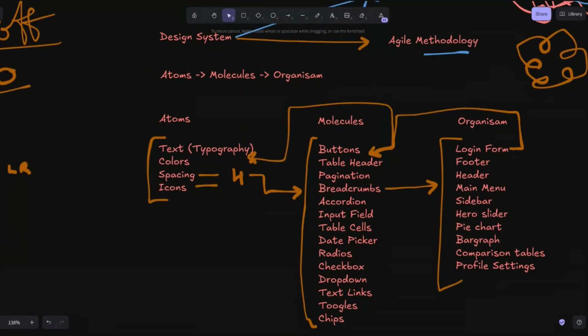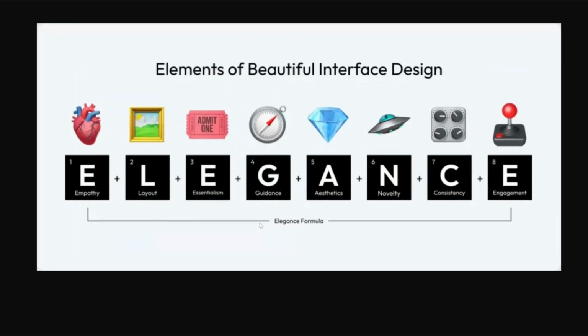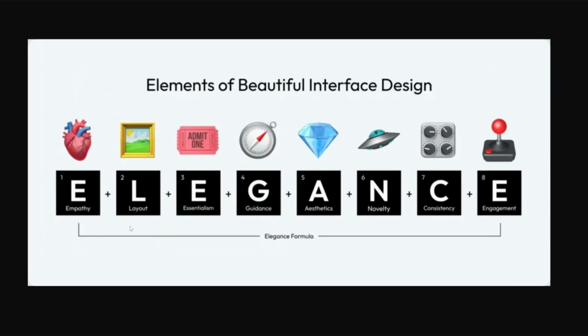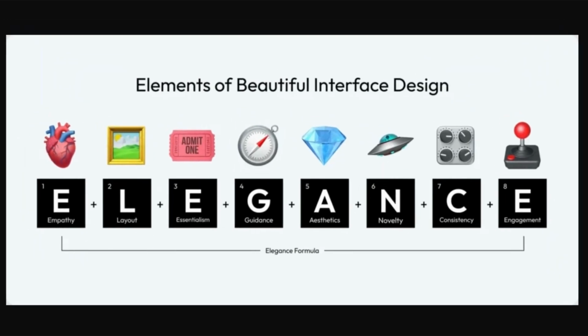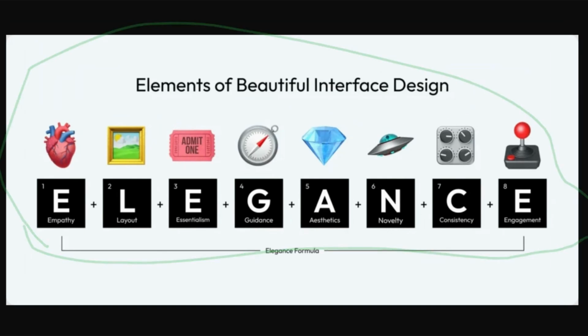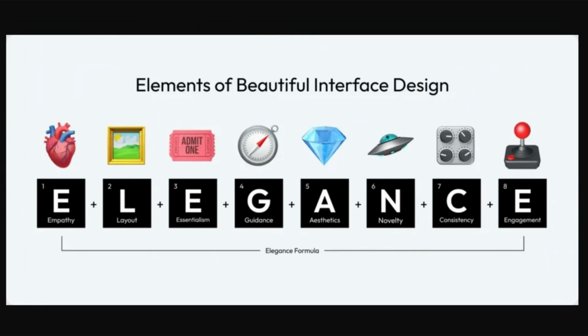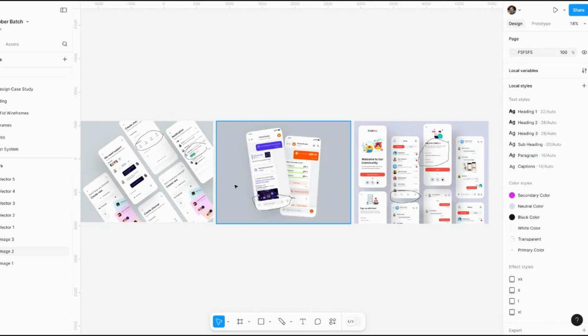Then it is going to be easy for you to create the high fidelity wireframes. And let me show you one thing here. I hope we have talked about this: elegance, empathy, layout, essentialism, guidance, aesthetics, novelty, consistency, and engagement. This is a kind of formula that we should use whenever we are working on interface designing. Just let me know if we have talked about these things. I hope we have already talked about them previously. So whenever we proceed with high fidelity wireframing after completing our attempts, we can use this formula, and it is going to help us. Yes, so coming back to the high fidelity here.